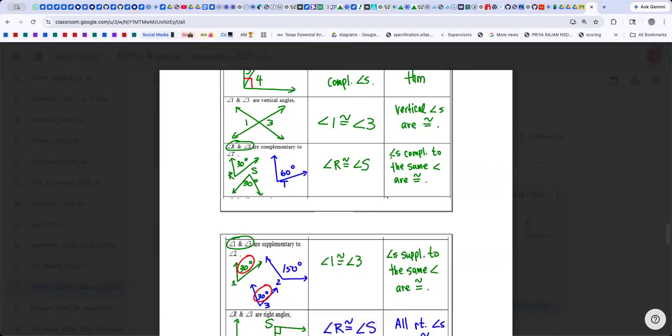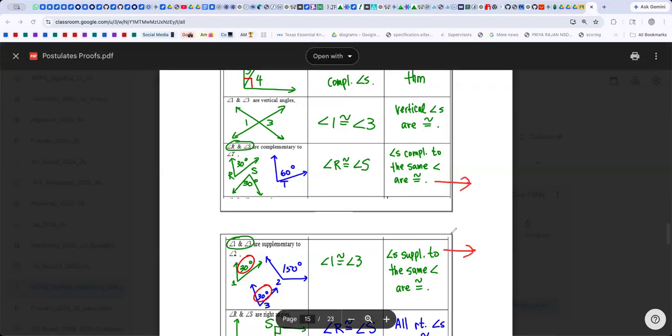Angles complementary to the same angle are congruent. That's what we studied in class as the congruent complements theorem. This is the congruent supplements theorem. We did a proof for these two as well. These are not postulates; these two are proofs. We went over the proofs last week for these two. Any questions?